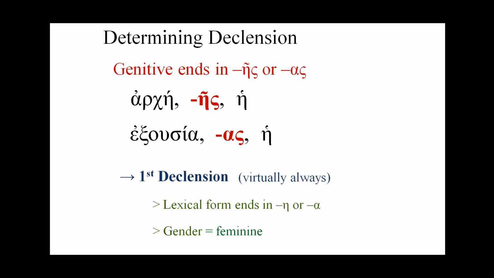Now let's move on. If our genitive ends in omicron upsilon and the lexical form ends in omicron sigma or omicron nu. Now remember, when we were looking at the previous case, the genitive itself, if it ended in eta sigma or an alpha sigma, told us that we were looking at first declension.